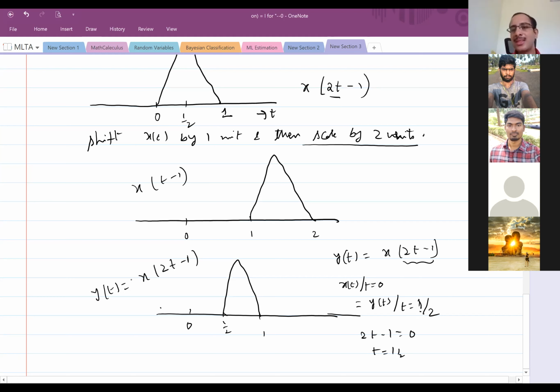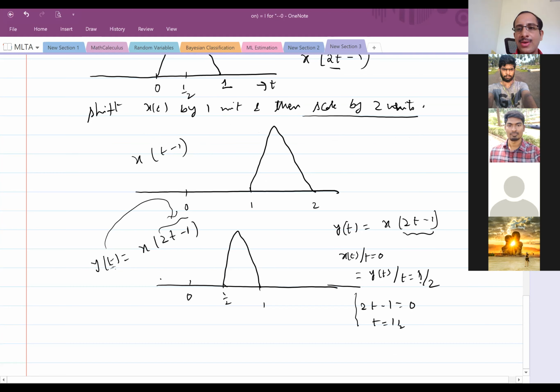Fine or not? So you people got it. See, the 0 point which is there at x of t has to be there at the appropriate location in y of t. So that 0 point, how do I get t equal to 0? If I put it here, what is t here? T here is nothing but, in x, it is 2t minus 1. So for t equal to 0 for x of t, it should be there at t equal to half for y of t. Fine, is this understood or not?